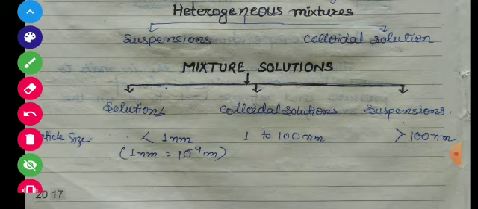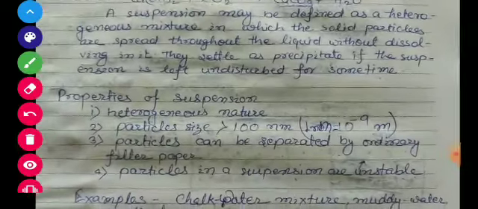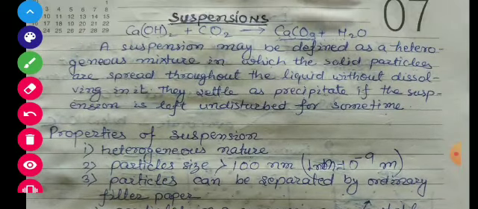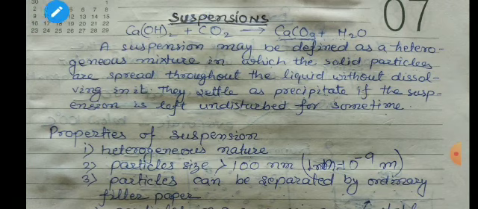Now students, we will discuss the first type, that is suspension. So what is suspension? Let's see. First of all, students, we will discuss the definition.